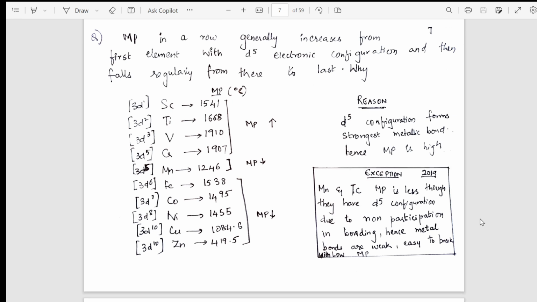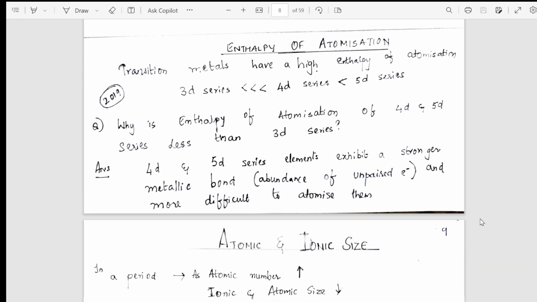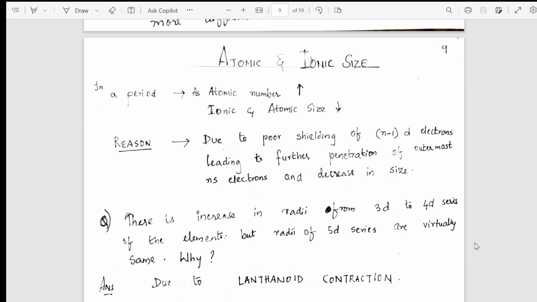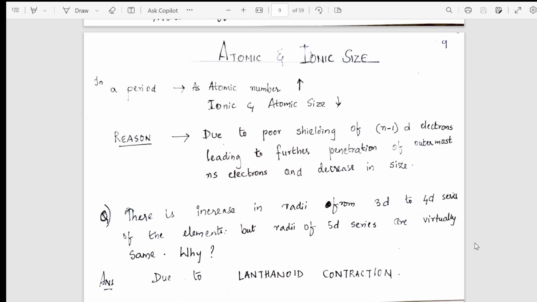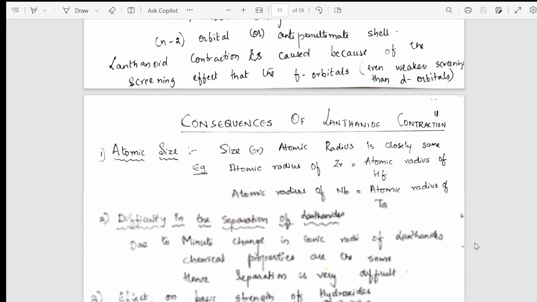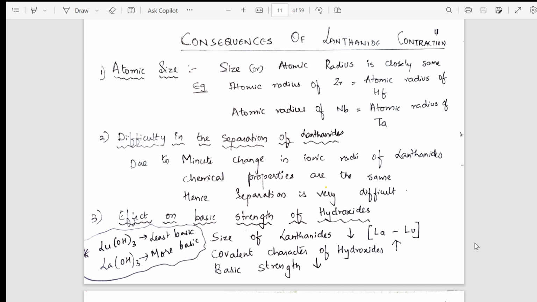From melting point, gradually I have gone into a concept of enthalpy of atomization. What questions are asked, what reason you have to write, in which board, which year they have asked also I have mentioned here. After melting and boiling point, enthalpy of atomization, I've gone into a concept called atomic and ionic radii. There, the concept of lanthanoid contraction, which is a 3 marks question comes. I have included that lanthanoid contraction also here. Proceeding to the lanthanoid contraction, we take the definition, what is the consequence of that, and because of that lanthanoid contraction, what happens further in the periodic table. This is included, this is done.